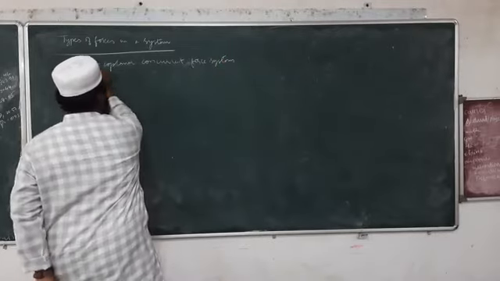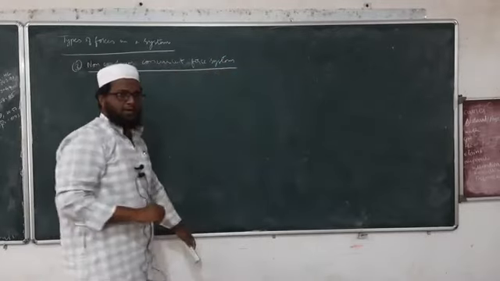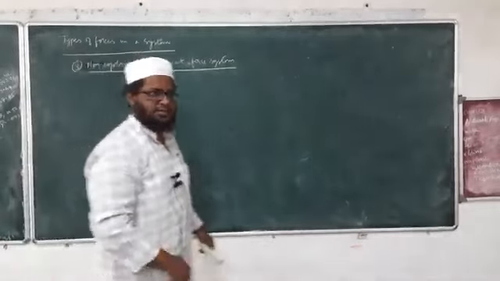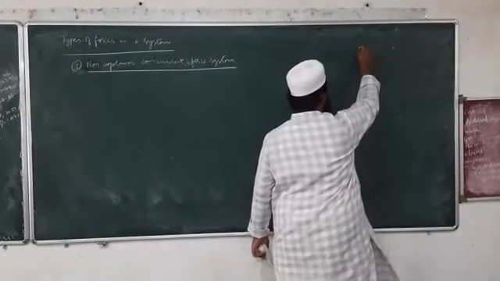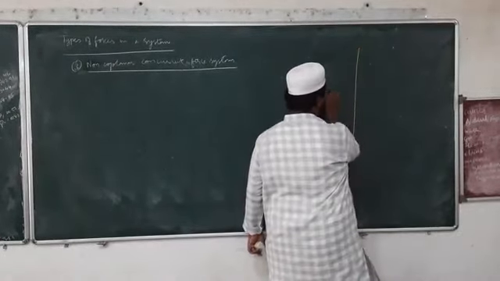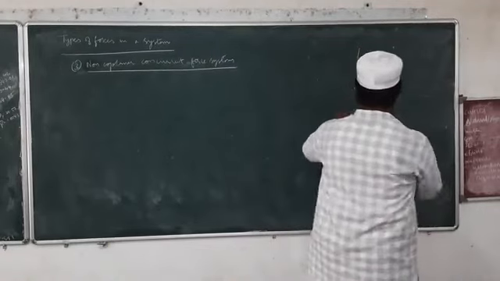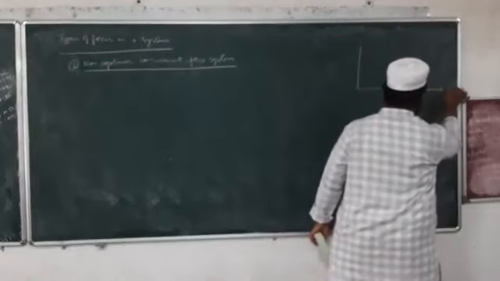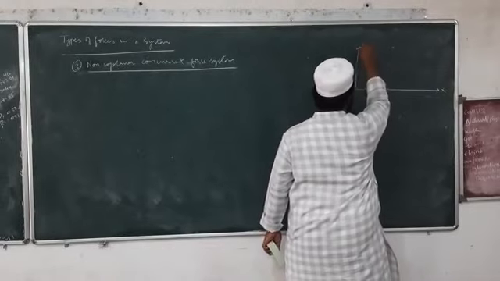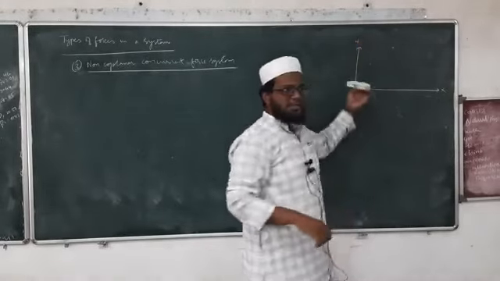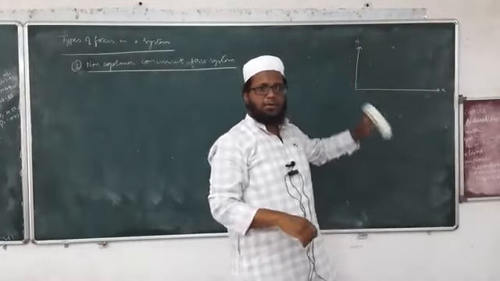Now for this one we'll take XYZ axis. For example, I have X, Y and Z axis. This is X and this is Y, and Z axis is exactly perpendicular to the board, isn't it?